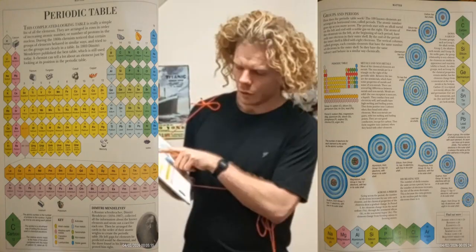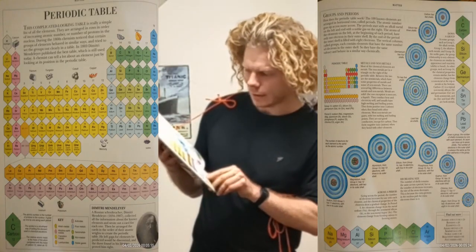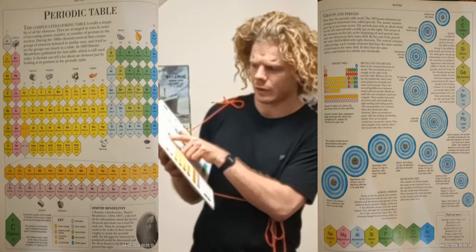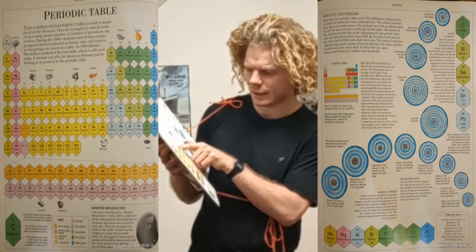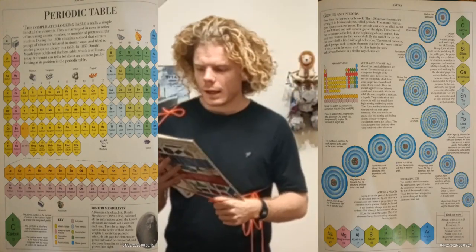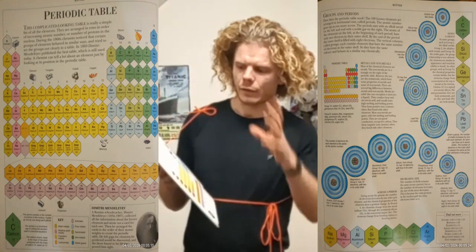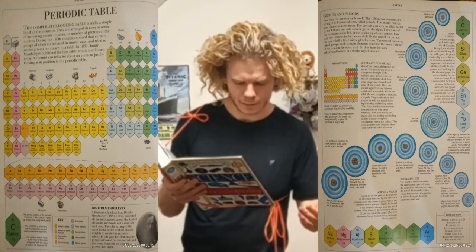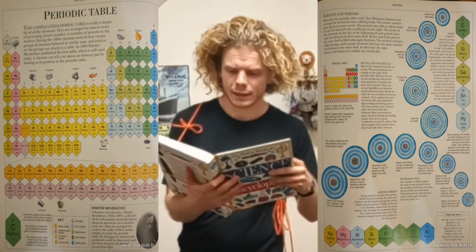All these colors also mean things. If something is a noble gas, they are here. Helium is a noble gas. Neon, used in some lamps, or krypton, argon, xenon, and radon. So these colors mean that they are part of these types, for example other nonmetals, or alkali metals, or poor metals.